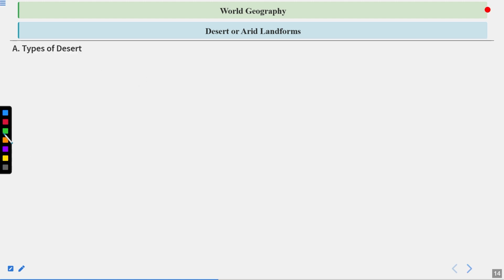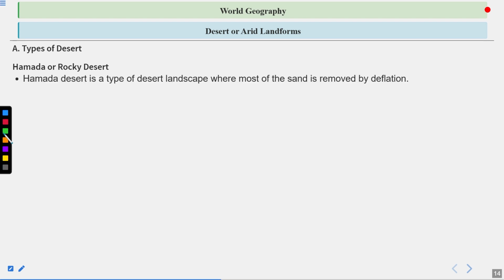Now, types of desert. First is the Hamada or rocky desert. Hamada desert is a type of desert landscape where most of the sand is removed by deflation. It consists of high, largely barren and hard rocky plateaus.